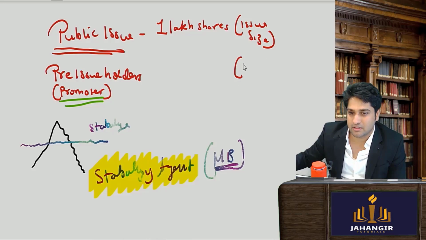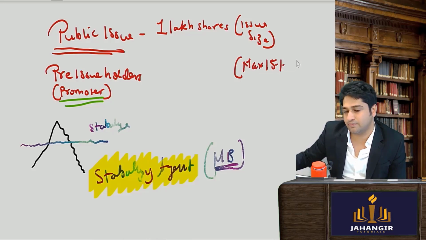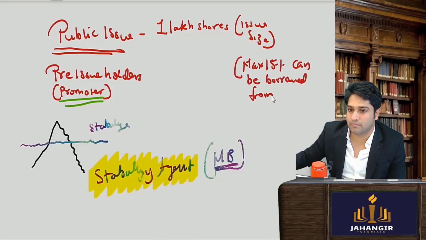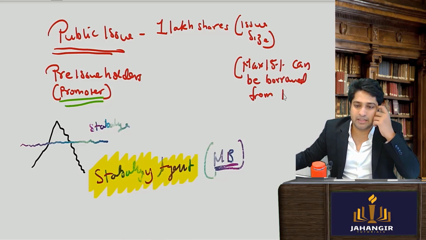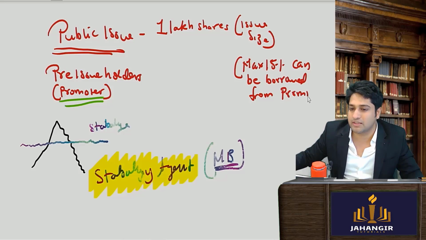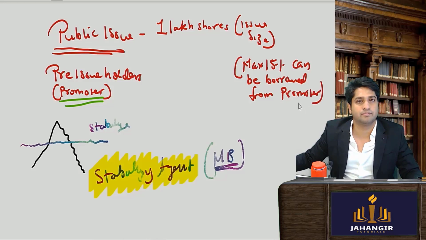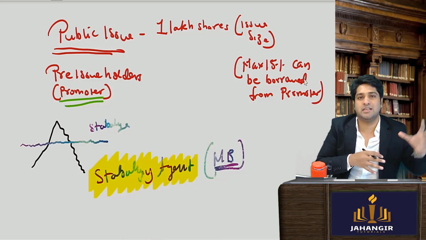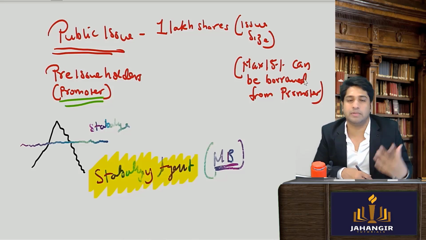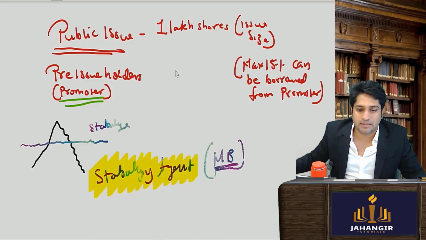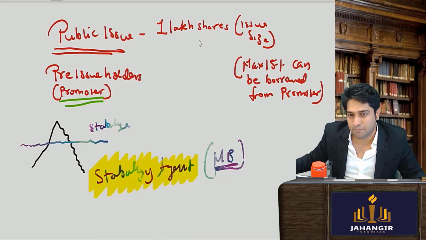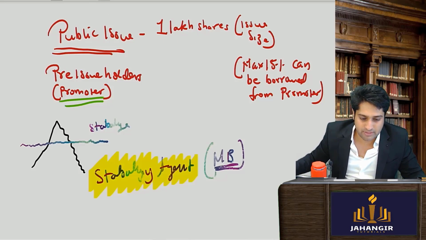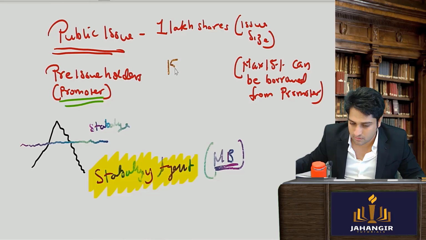It is max 15% that can be borrowed from these pre-issue holders, or I'm calling them promoters. The stabilizing agent is telling the promoters, you give your shares to me. I said fine. Then up to 15%, so we can say 15,000.